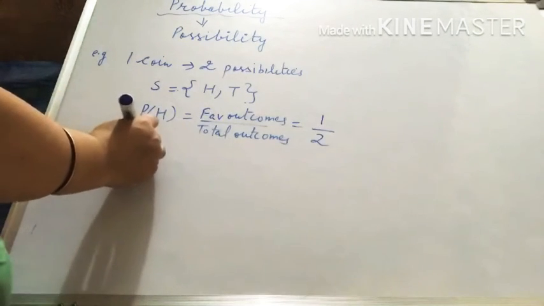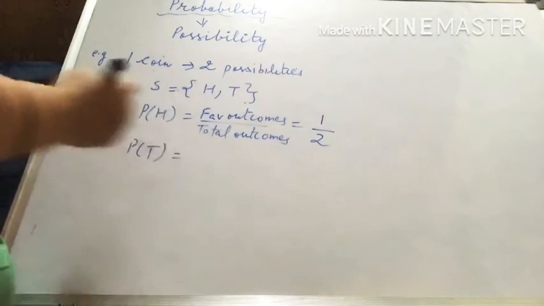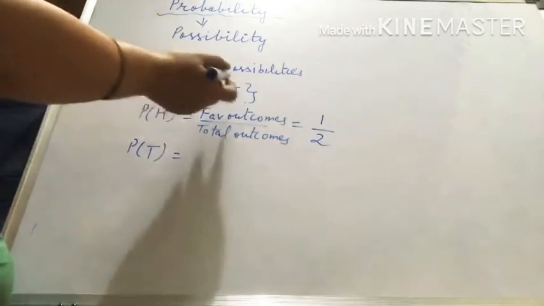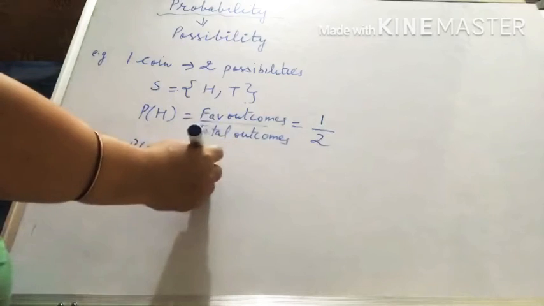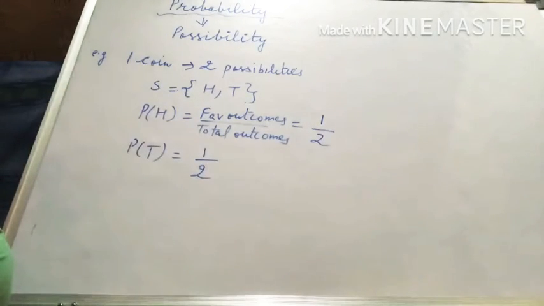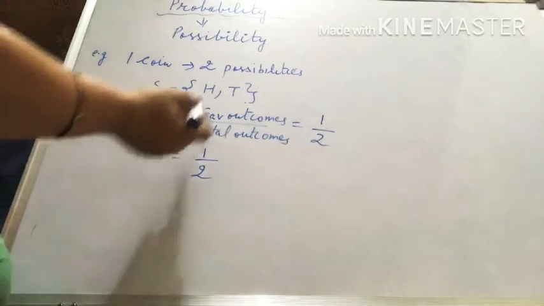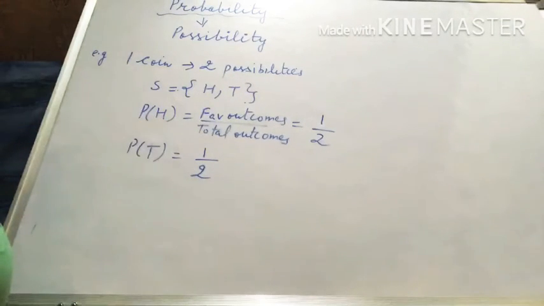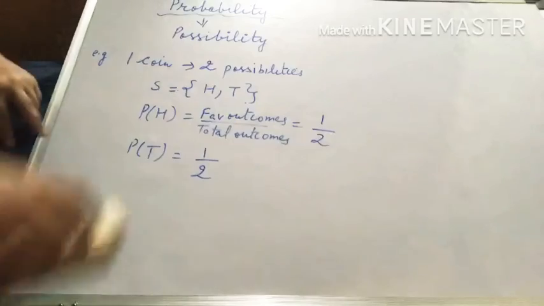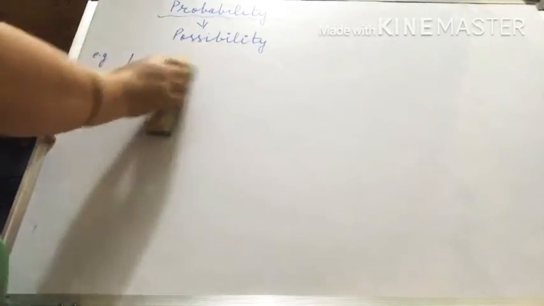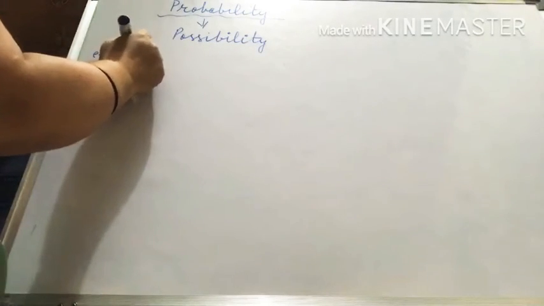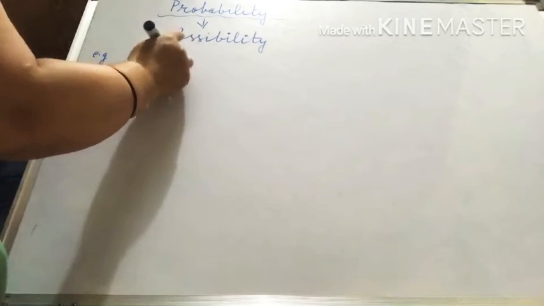Similarly, if I ask what is the probability that tail will come, then according to this formula, favorable is again 1 and total is 2. Okay? Because in favorable we have only one tail, so favorable outcomes are 1 and total are 2. Now I am taking an example when we toss two coins. Now I toss two coins.